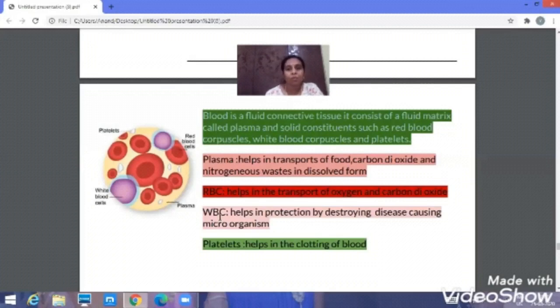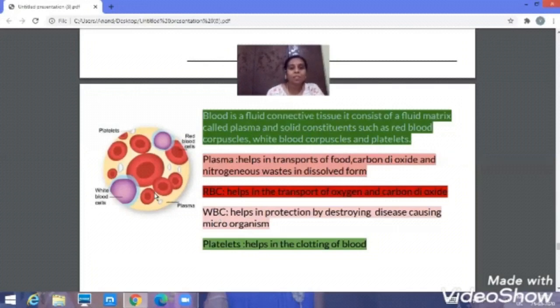If any microorganisms or foreign bodies enter our body, this WBC will get stimulated and destroy these disease-causing microorganisms, and it protects our body. So they are called soldiers of our body.